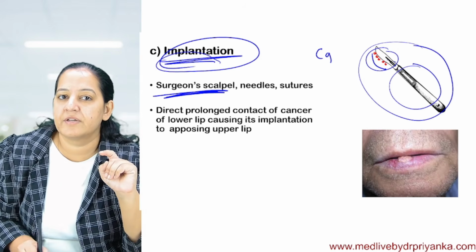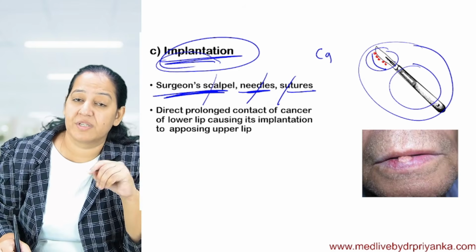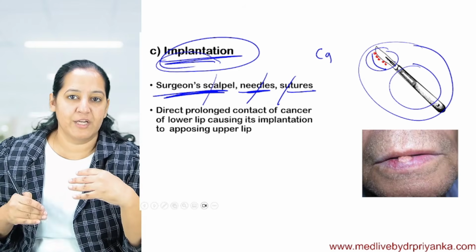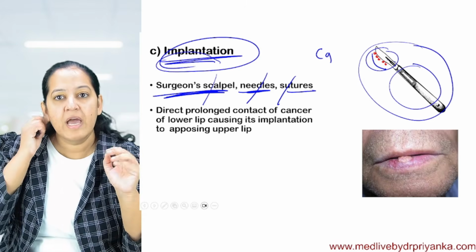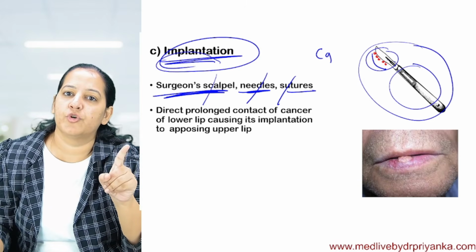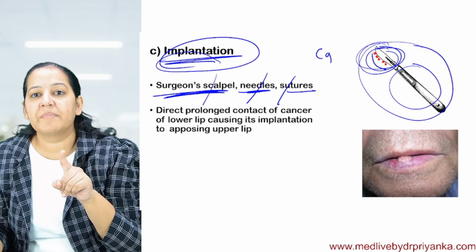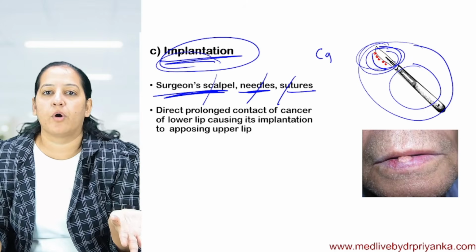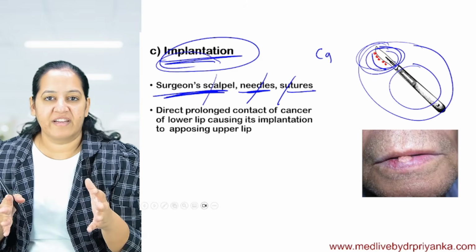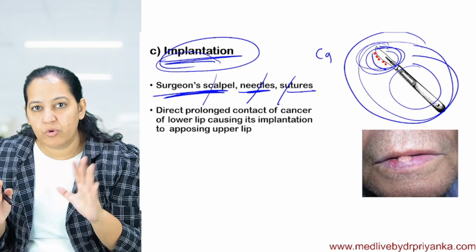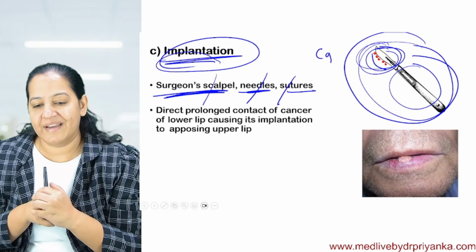Surgeon's scalpel, needle or suture. The same scalpel, same needle, same sutures can be used in the same patient from one site to another. I'm operating on the same patient. First, I'm cutting the tumor with this knife. Now I'm cutting some lymph node or something else, and I'm touching the same knife to some other body organ in the same patient. So it is not transmitted via blood, not via lymphatic, not via cavity. It is this surgeon's scalpel that transmitted the tumor cell from one organ to another in that particular patient. So that is direct implantation.